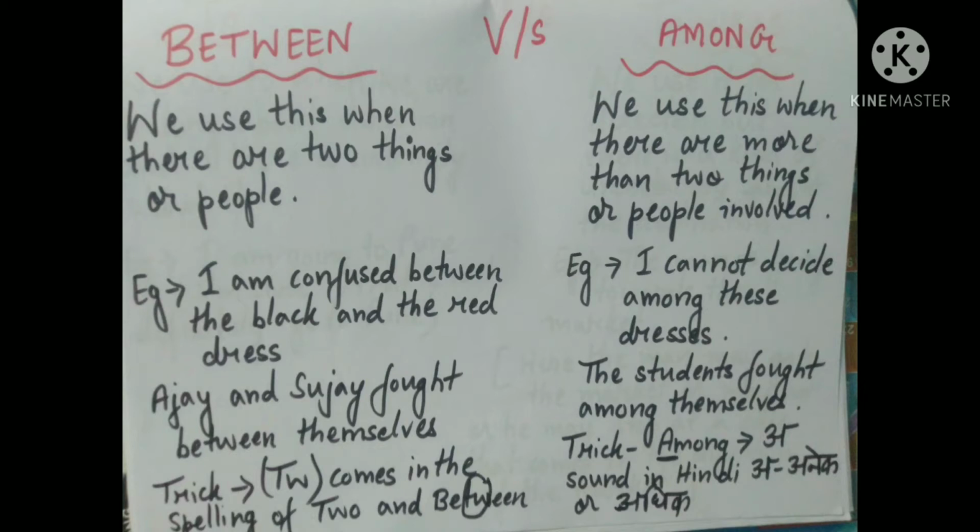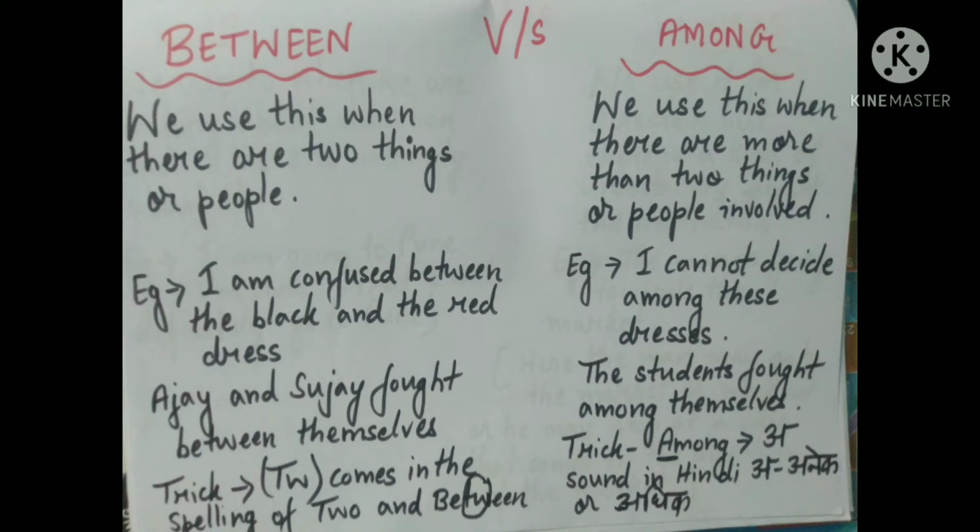One simple trick to remember this is look at the spelling of between. In the spelling of between, TW comes, and between is used when we are talking about two people or two things, and in the spelling of two also TW comes. So this can be a trick by which you can remember this easily.